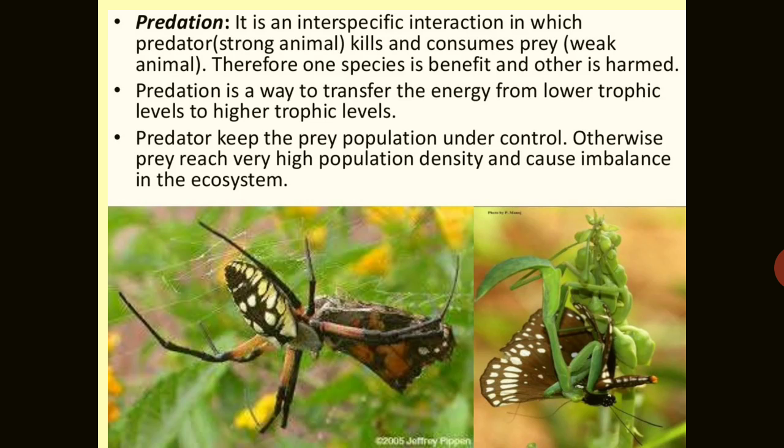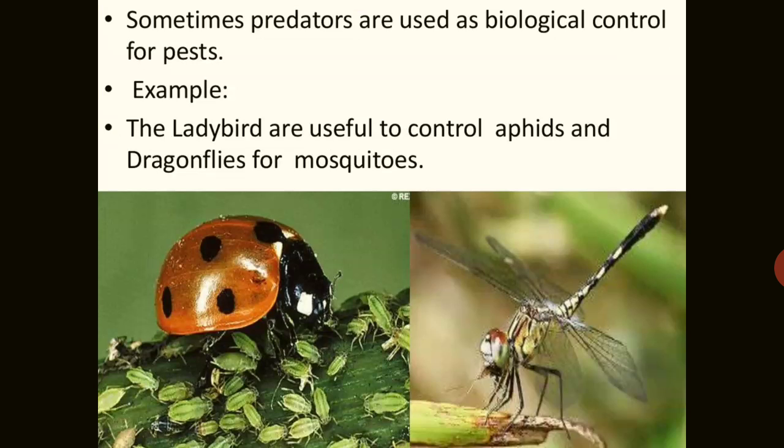Otherwise, we know that the prey can reach very high population density and cause imbalance to the ecosystem also. So sometimes predators are used as a biological control for pests also. For example, the ladybird is used to control aphids, and the dragonfly for mosquitoes also. Here is a picture of mosquito and aphids.